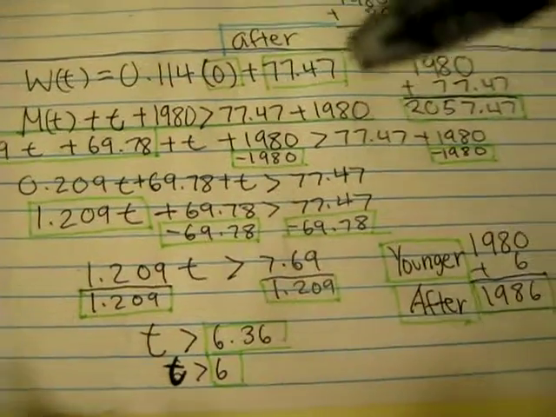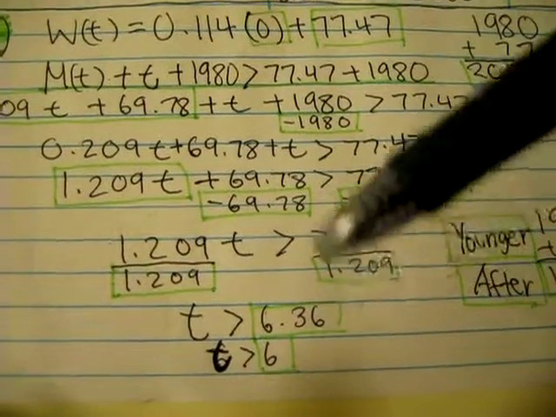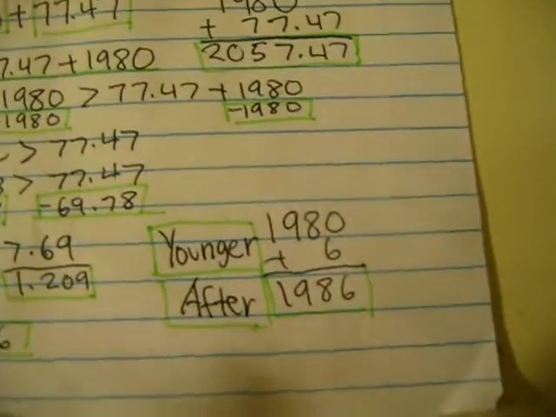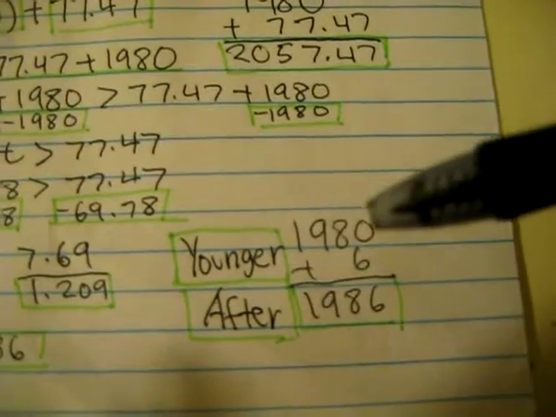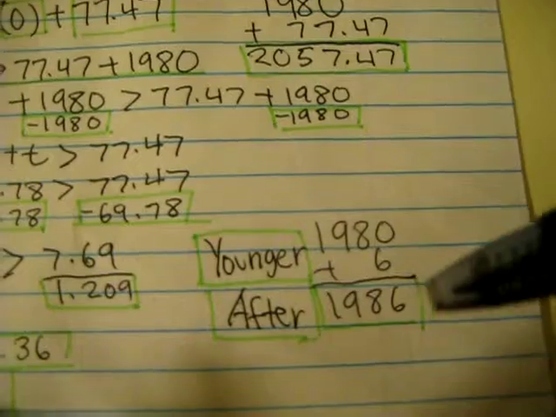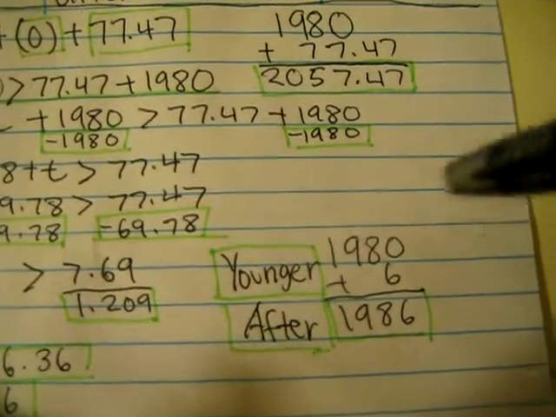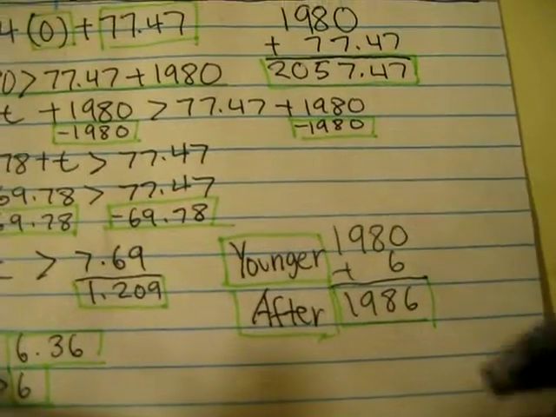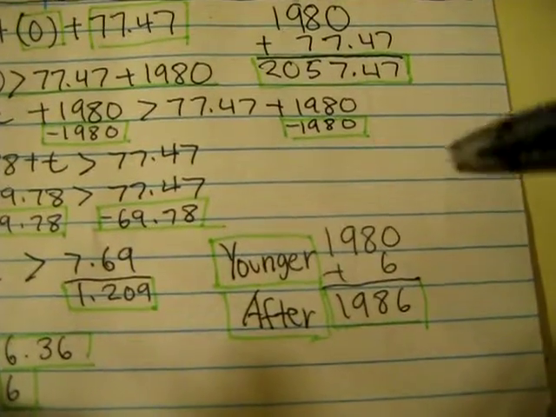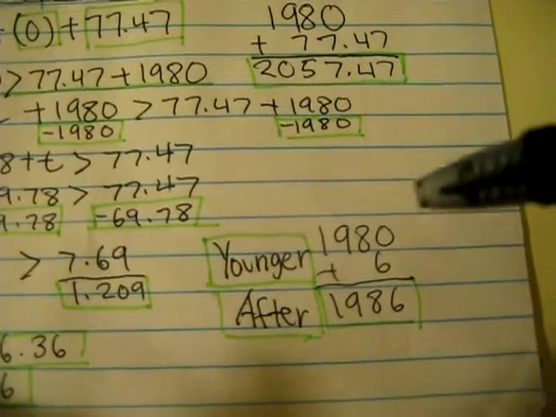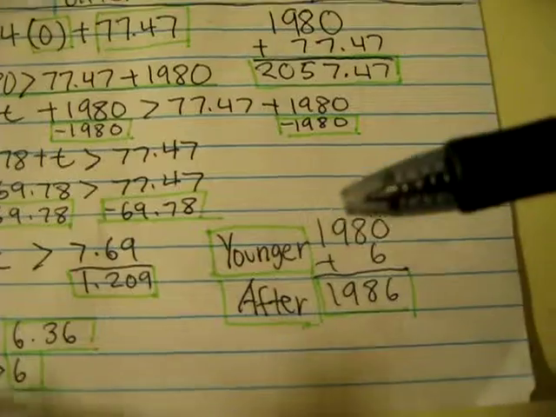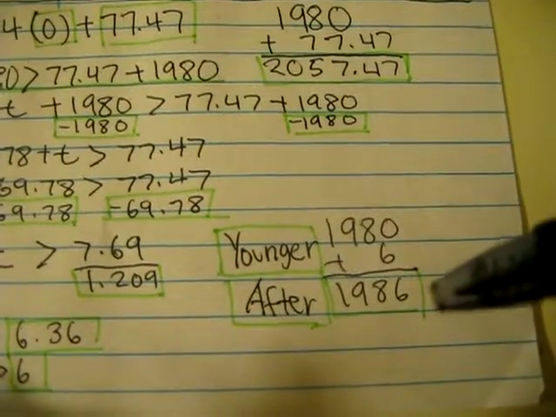And so since T is the years after 1980, we plug it in. We add 6 to 1980, which gives us 1986. So for the woman who was born in 1980 to have a man that wouldn't outlive her, she has to marry someone that's younger than her, who was born after 1986.